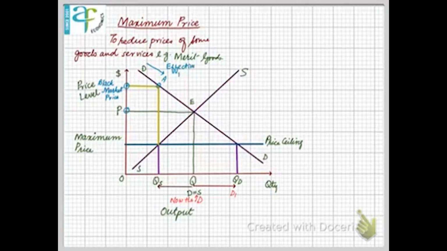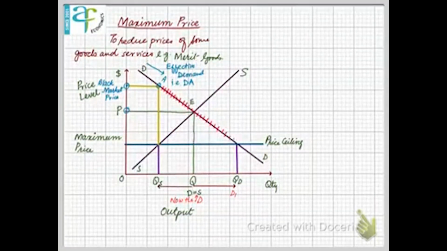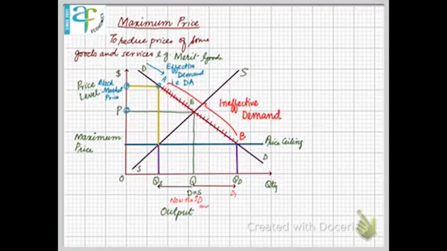Effective demand will only be DA, because that is the only supply available in the market. The rest of the demand curve will become ineffective as that output will not be there in the market. So consumers will not be able to purchase a quantity from A to D. So that will be an ineffective demand. Consumers are willing, but they cannot purchase, the stock is not there, supply has been reduced.